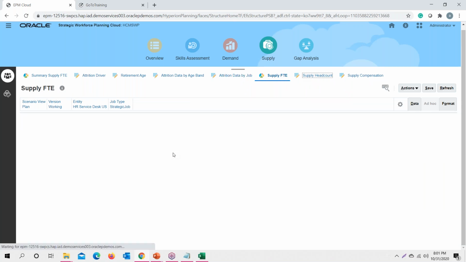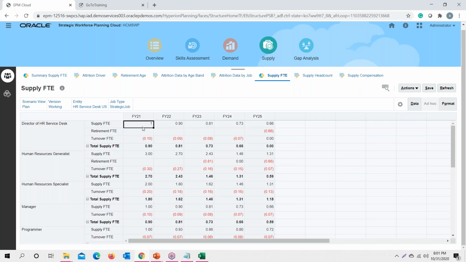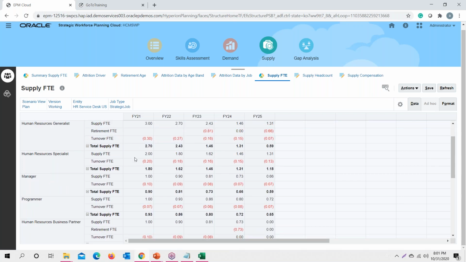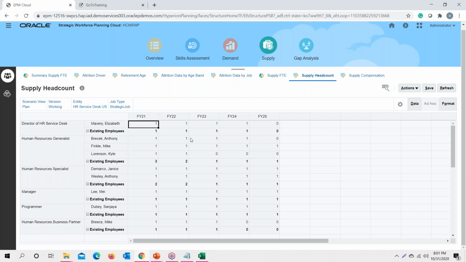Once we provide this data in negative, you could also provide it by job, and the application will calculate the total FTE required, supply FTE, and the total turnover accordingly. All the calculations, that is the total supply FTE that is required, will get calculated, and we'll have the supply headcount displayed. So the total supply of employees, the strategic employees, for this particular job gets calculated in the application.